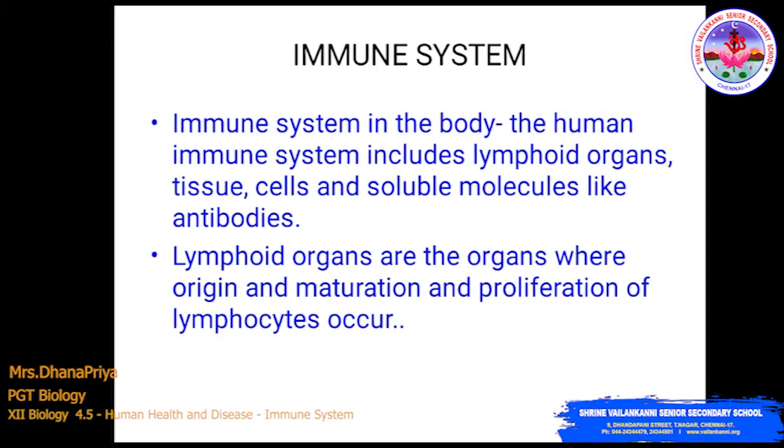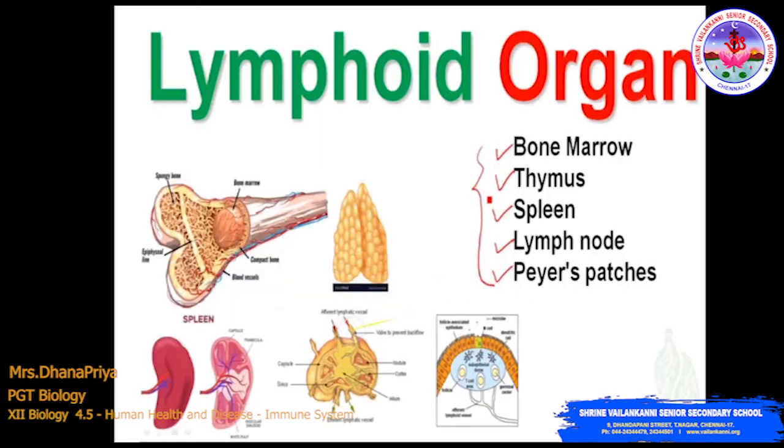Immune system. The human immune system includes lymphoid organs, tissues, cells and soluble molecules like antibodies. Lymphoid organs are the organs where origin, maturation and proliferation of lymphocytes occur. Here you can see the bone marrow, thymus, spleen, lymph node and Peyer's patches. So these are the lymphoid organs.